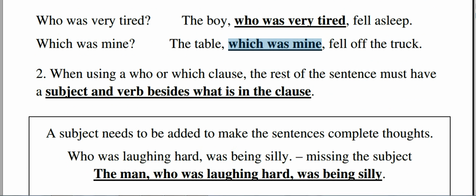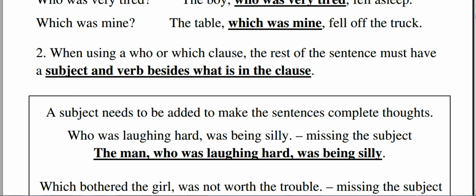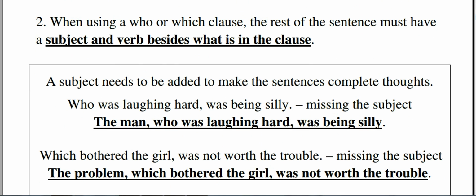Let's move a little bit further down. A subject needs to be added to make the sentences complete thoughts. Who was laughing hard was being silly. We're missing the subject. We do not know who was actually laughing hard. So if we add the man in front of it, that is our subject. The man who was laughing hard was being silly. That is now a complete sentence because we have a subject. Which bothered the girl was not worth the trouble. This is also missing a subject. It does not tell us what bothered the girl. The problem which bothered the girl was not worth the trouble. Both of these should be filled in. You need to fill in on your worksheet 1.